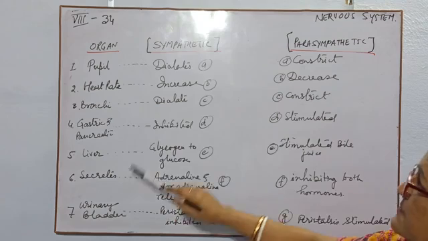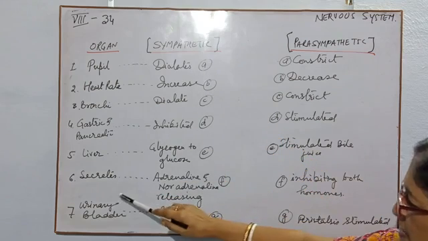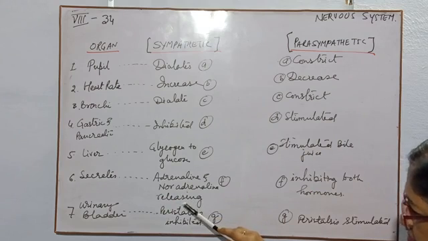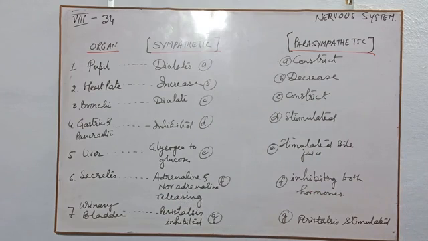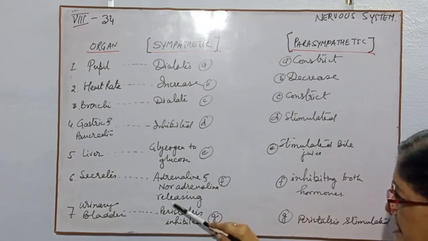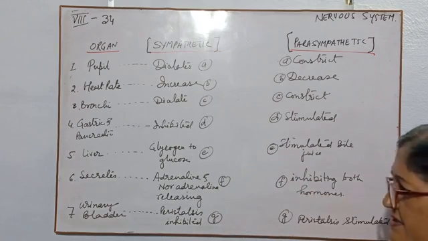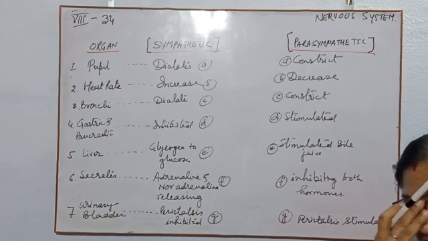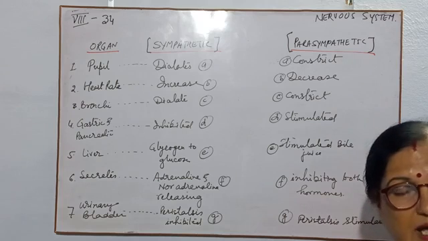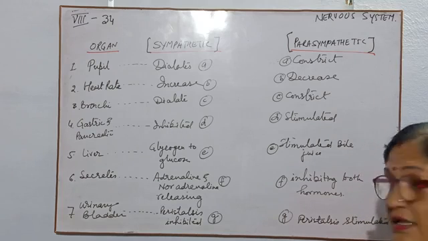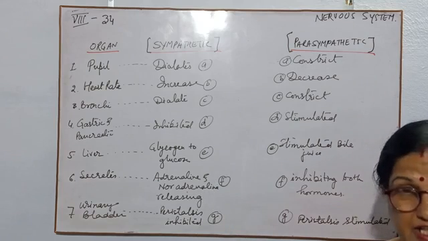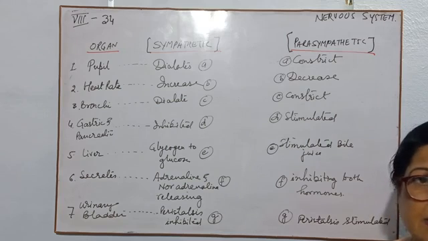Then the sixth point, the sympathetic system will secrete, or release, adrenaline and noradrenaline hormones. As you studied in the hormone chapter on endocrine glands, adrenaline and noradrenaline are secreted from above the kidney, where there is the adrenal gland.